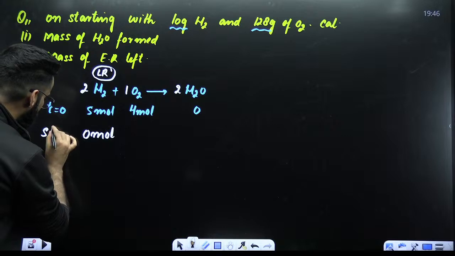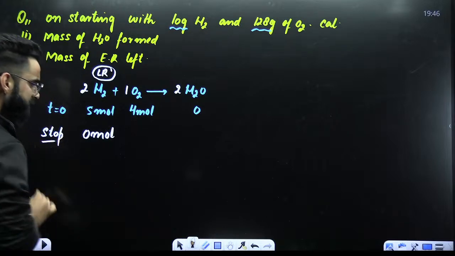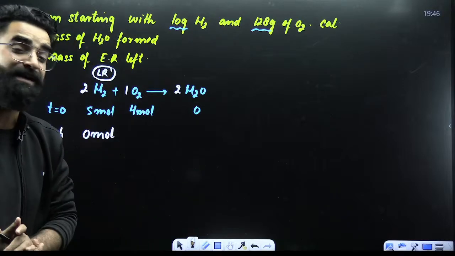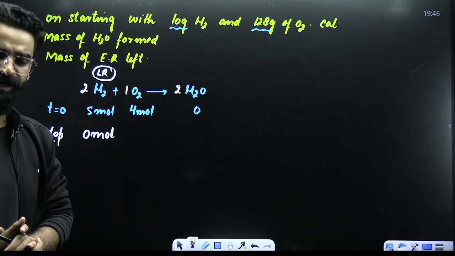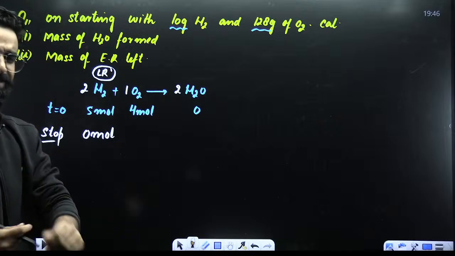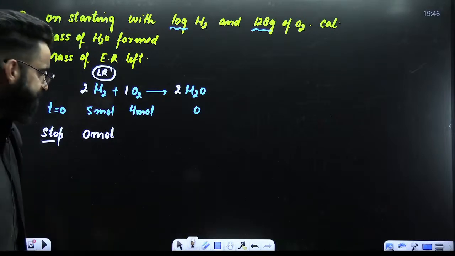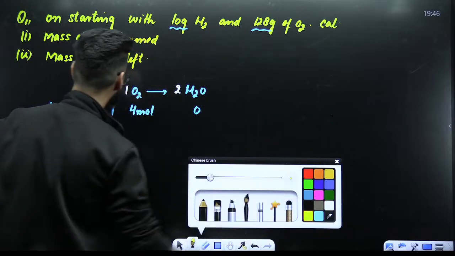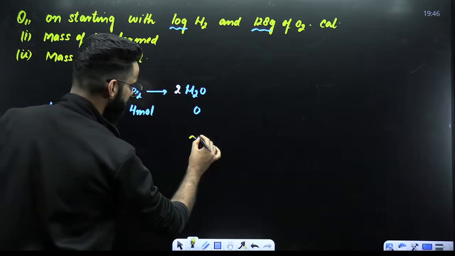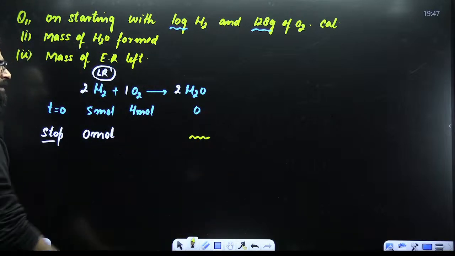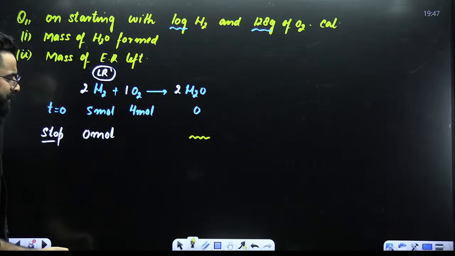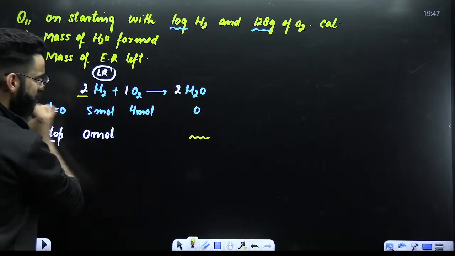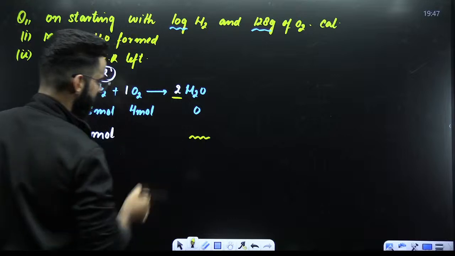Now, when H2 would have got consumed, I would say the reaction would have stopped. Now, people, in the reaction, every single thing is decided by what? Every single thing is decided by the limiting reagent, right? Let's try to get the things one by one. Have a look. First of all, let's get to know how many moles of water have got formed. Who's going to decide that? Limiting reagent. Just try to relate the stoichiometry of the limiting reagent with the stoichiometry of water.